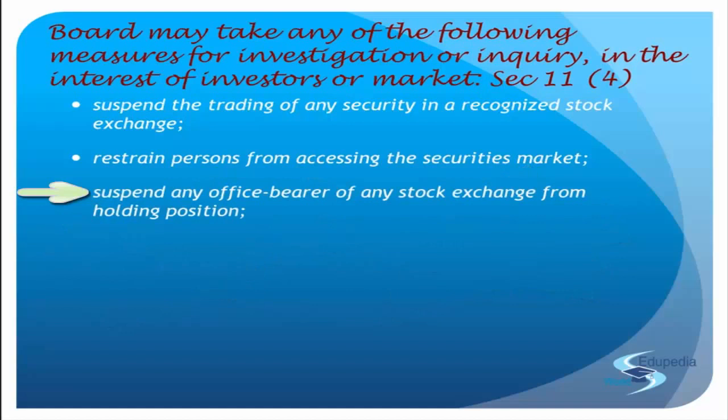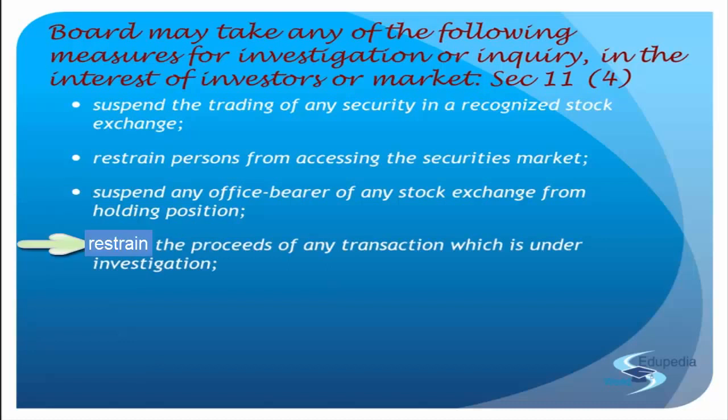Third is to suspend the office bearers of any stock exchange or self-regulatory organization from holding such positions. If SEBI thinks that they're not operating properly or there are some internal checks that have to be done, and the office bearer is still there in office, then there can be manipulation. So SEBI will suspend the office bearer. You are no more coming to office. Please move out. So an office bearer can be suspended either of a stock exchange or of any self-regulatory organization as well.